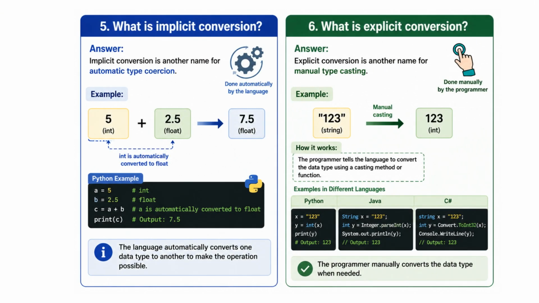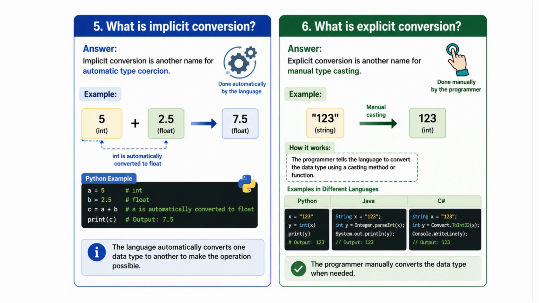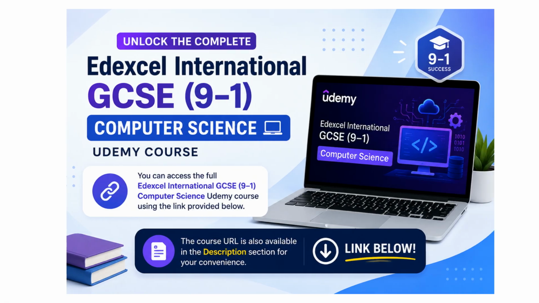Explicit conversion is another name for manual typecasting. In explicit conversion, the programmer manually changes one data type into another. For example, the string "123" can be converted into the integer 123 using a casting function. In Python, we use int(x) to perform the conversion. Unlike implicit conversion, explicit conversion requires instructions written by the programmer. This helps ensure the data is in the correct format for calculations and operations.